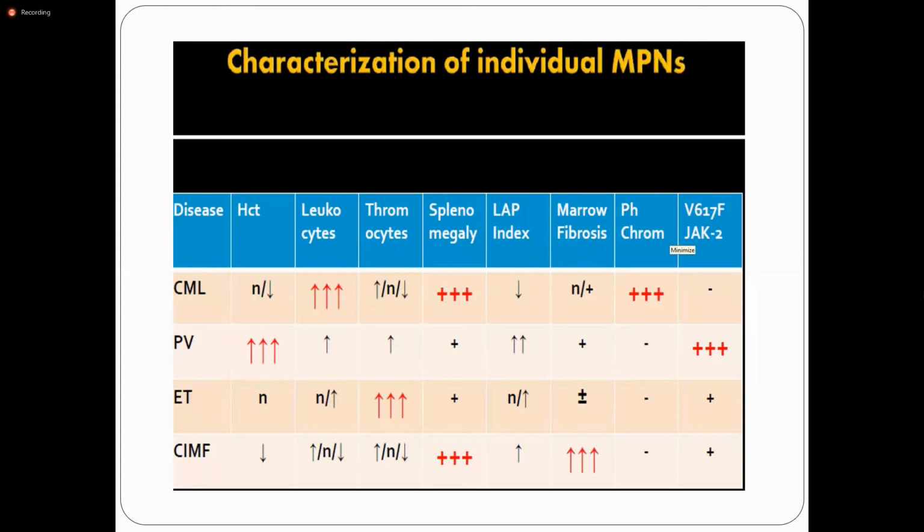Any question? Mostly we cannot have two myeloproliferative disorders together, but polycythemia vera and essential thrombocythemia can be converted into myelofibrosis or acute myeloid leukemia.